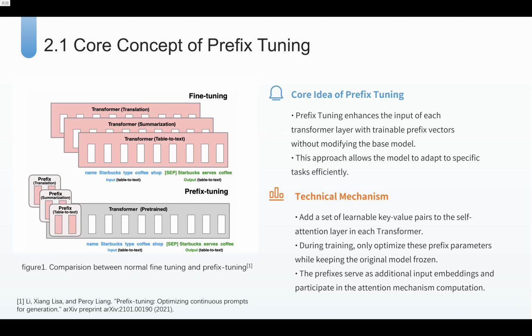The first one, prefix tuning. Prefix tuning equips the model with a cognitive guide. We prepend 20 trainable vectors to each transformer layer, essentially giving the AI a contextual prompt. Prefix tuning adds a set of learnable key-value pairs to the self-attention layer in each transformer. During training, only optimize these prefix parameters while keeping the original model frozen. The prefixes serve as additional input embeddings and participate in the attention mechanism computation.